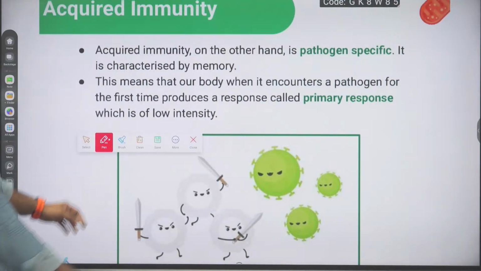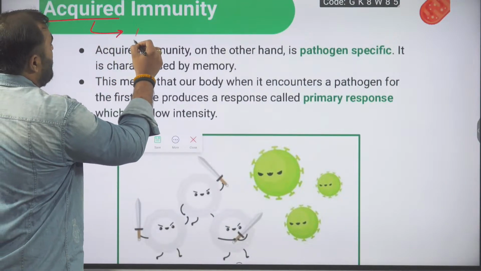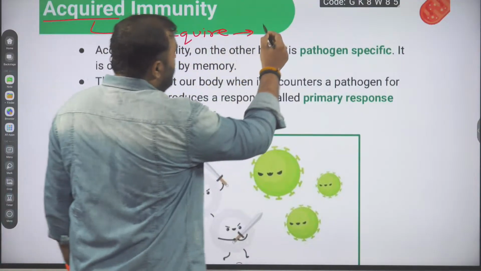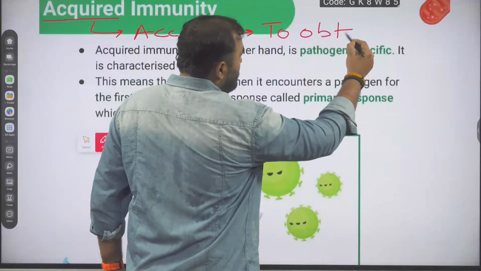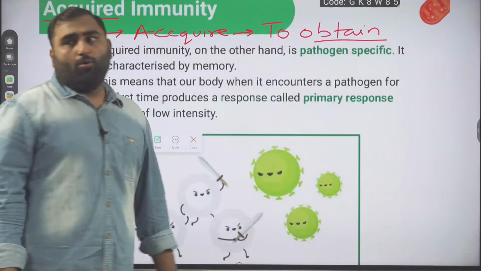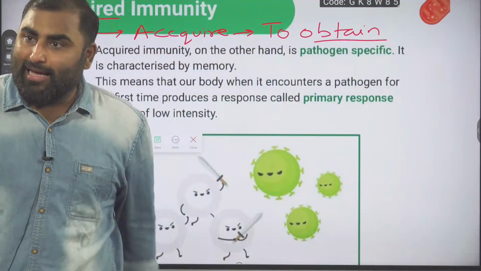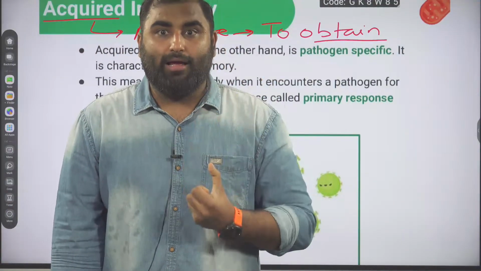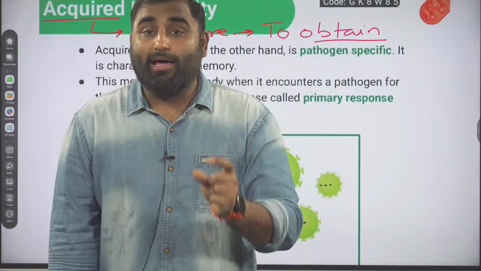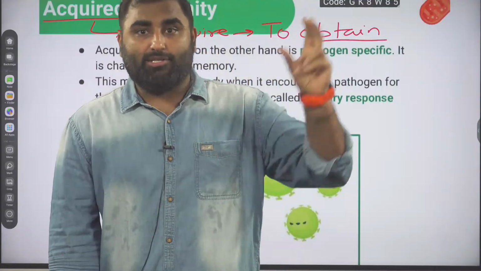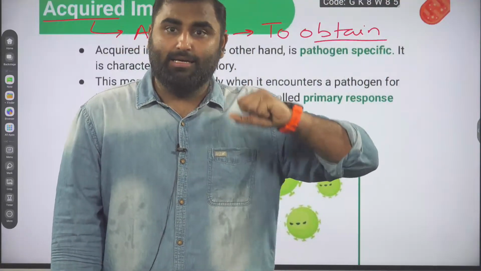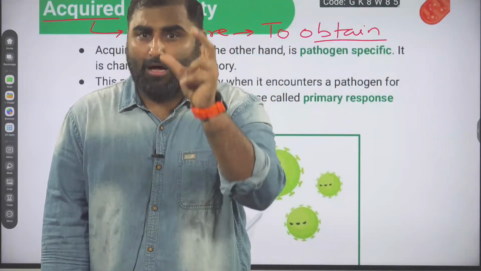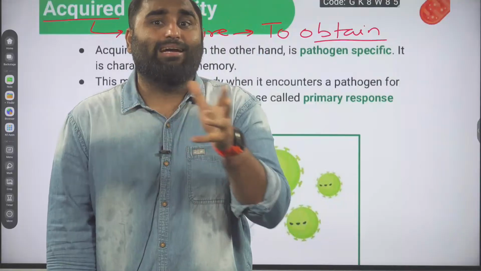So what is the basic meaning of acquired? The word acquired is coming from the English word acquire, and acquire means to obtain something. Like right now you are sitting here and obtaining knowledge. You are acquiring specific knowledge. In physics class, you are acquiring a specific topic of physics. In botany class, you are acquiring a particular specific topic of botany, right? It is not just randomly going.